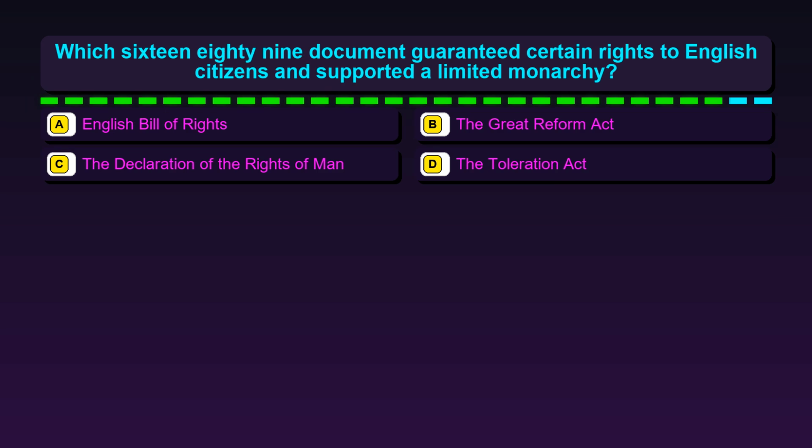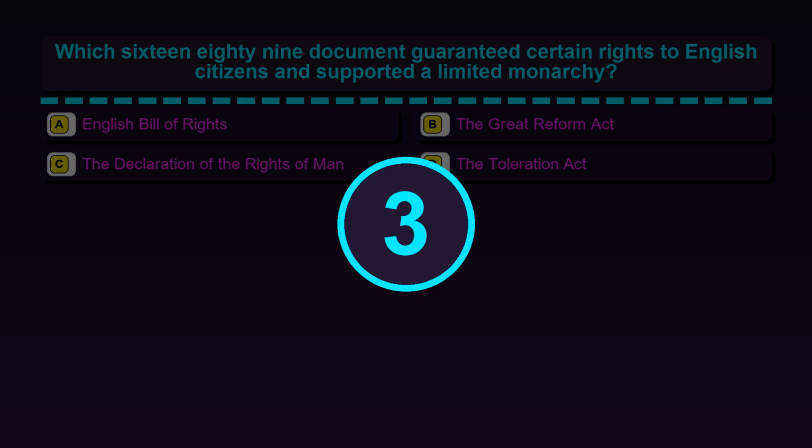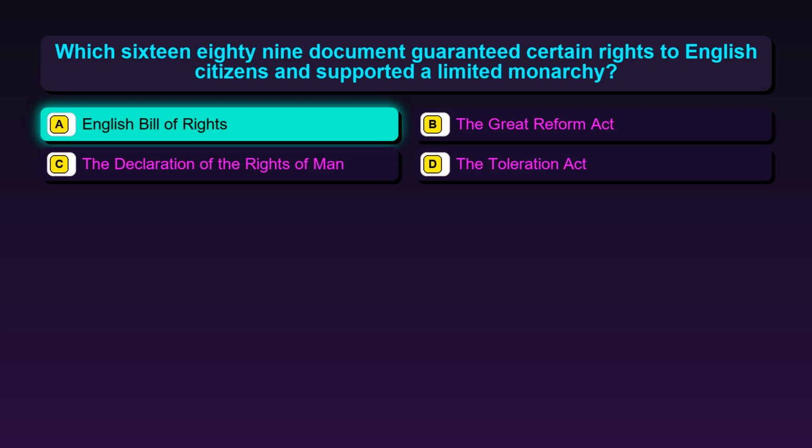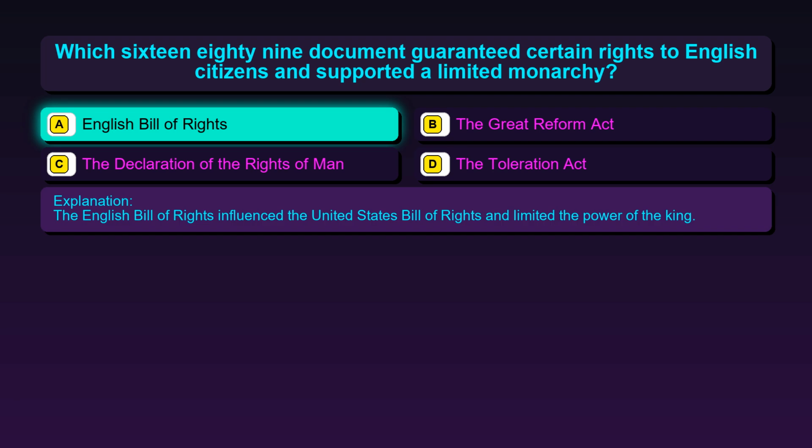Question 105. Which 1689 document guaranteed certain rights to English citizens and supported a limited monarchy? Option A, English Bill of Rights. Option B, the Great Reform Act. Option C, the Declaration of the Rights of Man. Option D, the Toleration Act. The correct answer is option A, English Bill of Rights. The English Bill of Rights influenced the United States Bill of Rights and limited the power of the king.